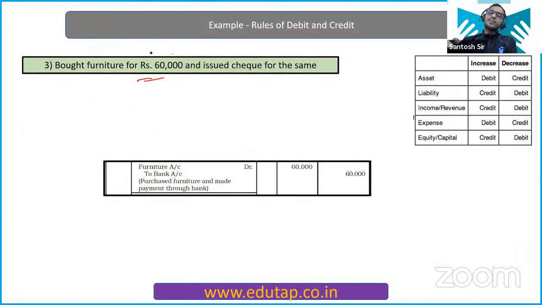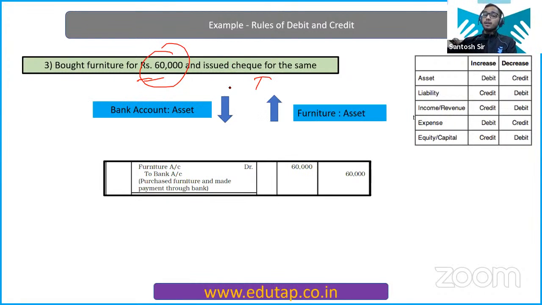Bought furniture for rupees 60,000 and issued a check for the same. Now what is happening here? You have bought furniture, one asset has increased, that is furniture has increased. So obviously furniture is going to get debited. Whenever an asset increases, you debit it. That is easy. But you are paying for the furniture through the bank account, not in cash. So your bank account is decreasing. That means you are going to credit your bank account. Easy enough. So your furniture account is going to get debited and your bank account is going to get credited.